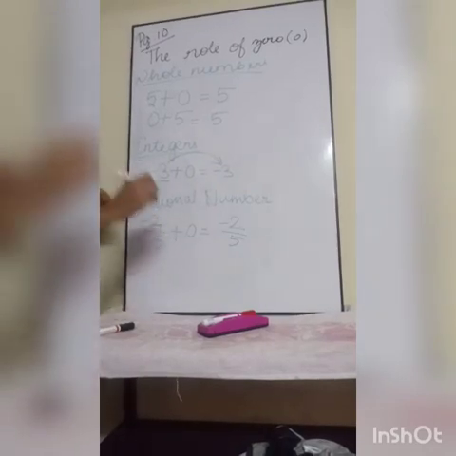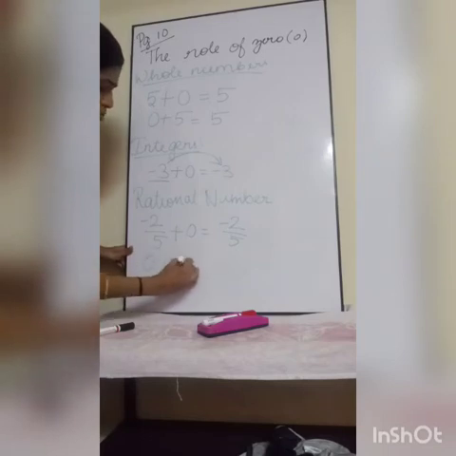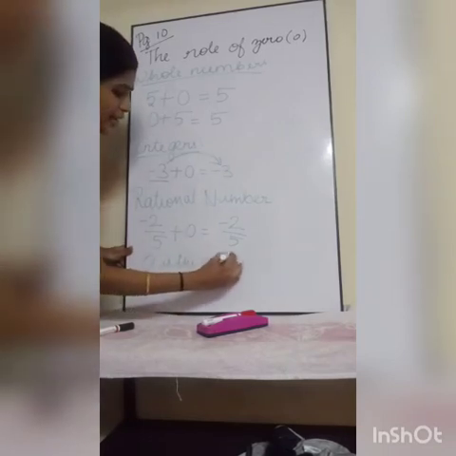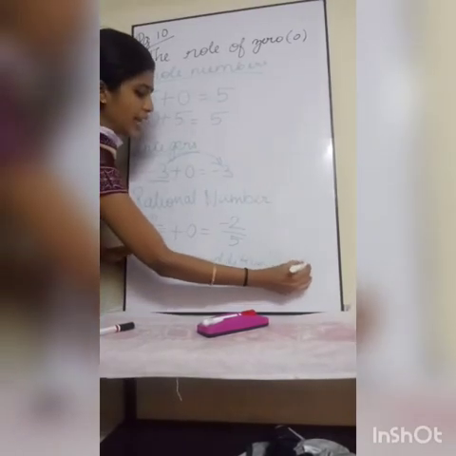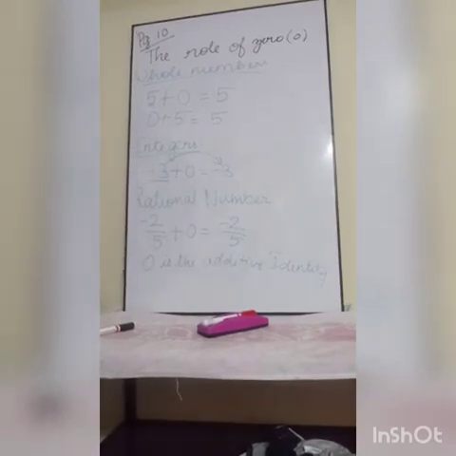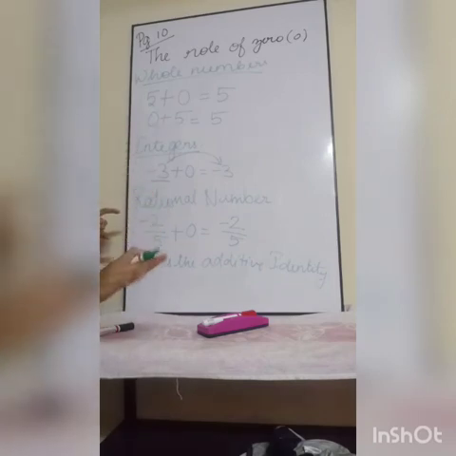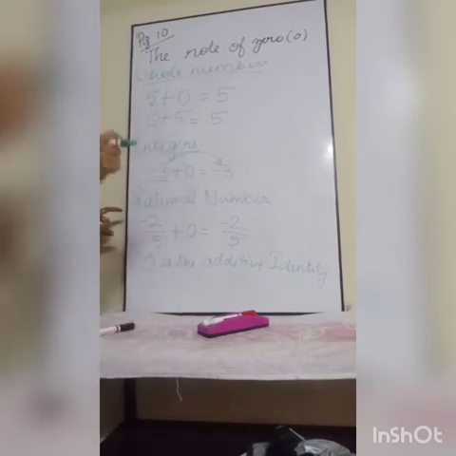So here we are saying that 0 is the additive identity. While doing addition, its identity is not changing. Therefore, we said that 0 is the additive identity for whole numbers, integers, rational numbers. But it is not for natural numbers, because in natural numbers the concept of 0 is not there.